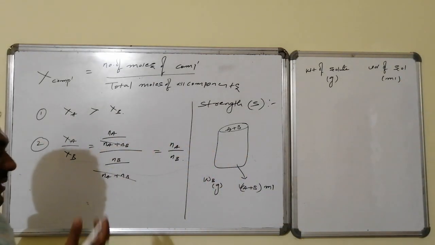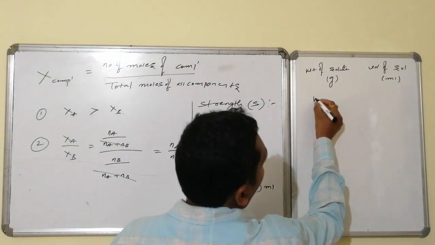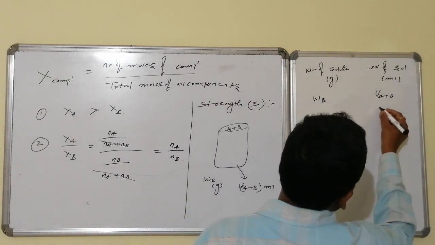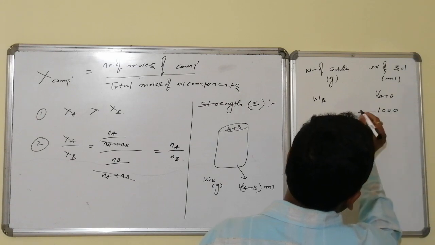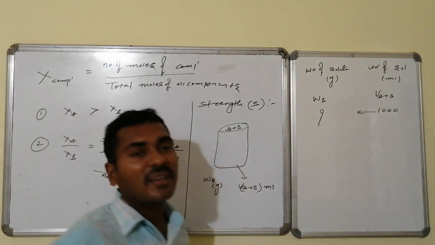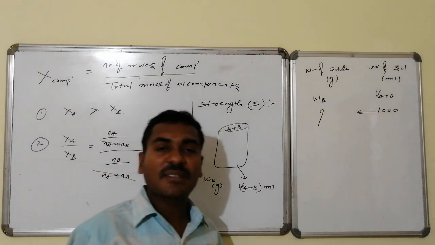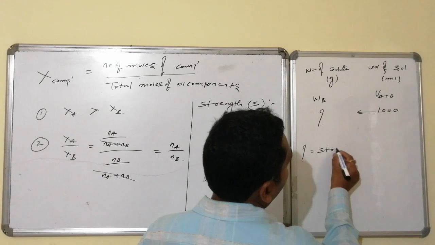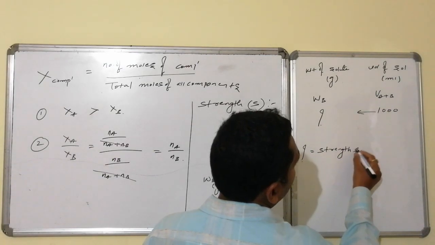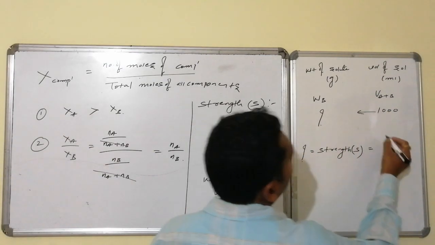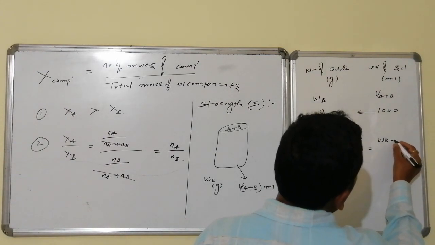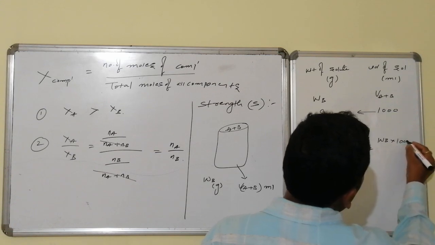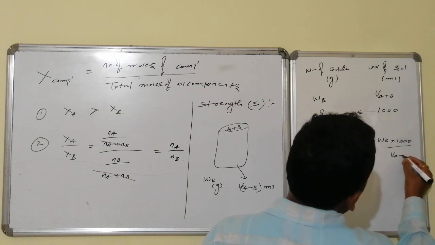As per the given information, weight B is present within a volume of V of A plus B. If this V of A plus B is equal to 1000 ml, then in this 1000 ml, how much weight of solute is present is the question. This question mark is known as strength, and strength can be given by weight B divided by V of A plus B into 1000.